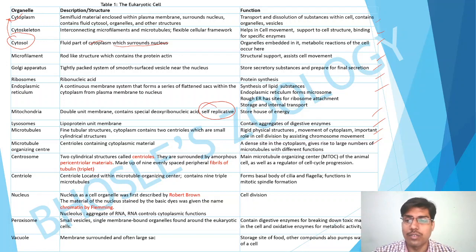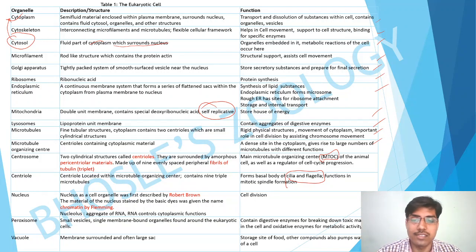And the centrosome is what? It is the main microtubule organizing center of the animal cell. The centrioles are located in the microtubule organizing center, MTOC, and contain 9 triplet microtubules in the structure. It forms the basal body of cilia and flagella. Its function is in mitotic spindle formation, also in cell division.